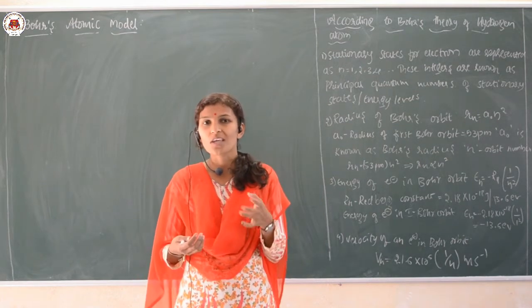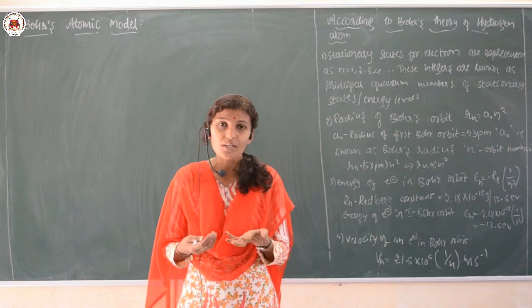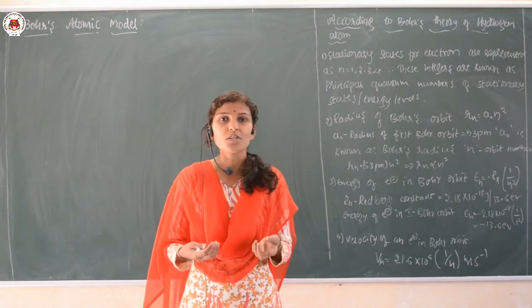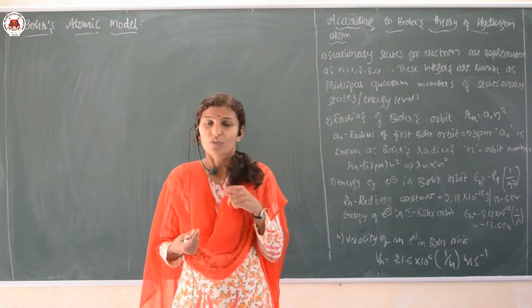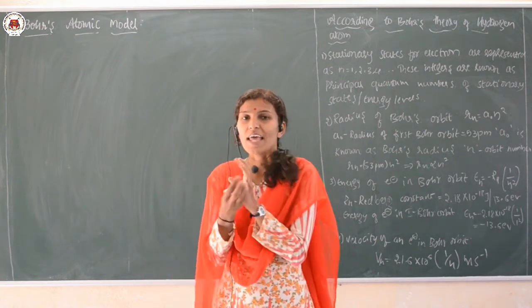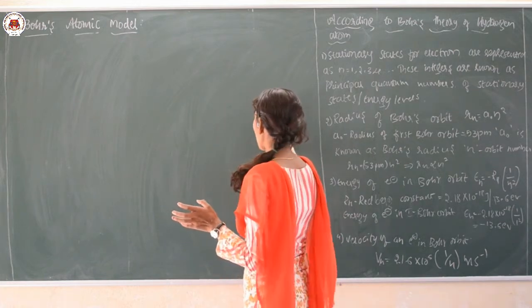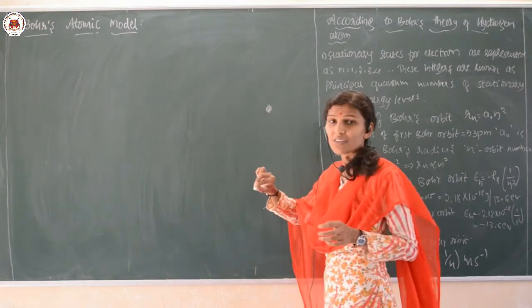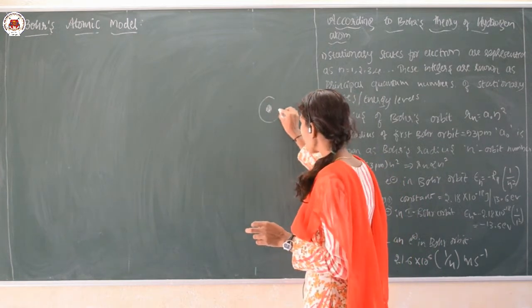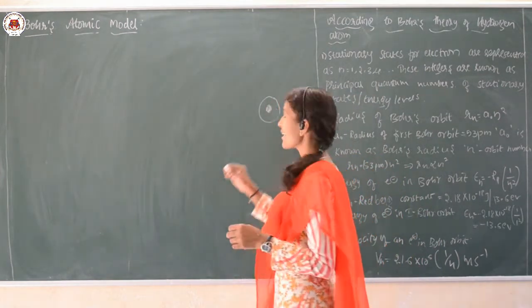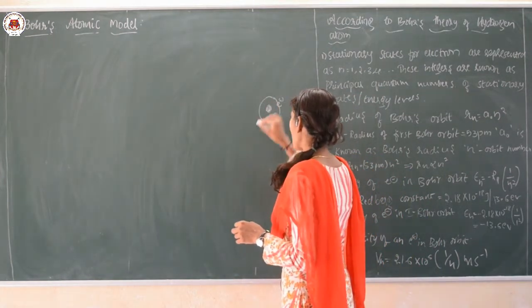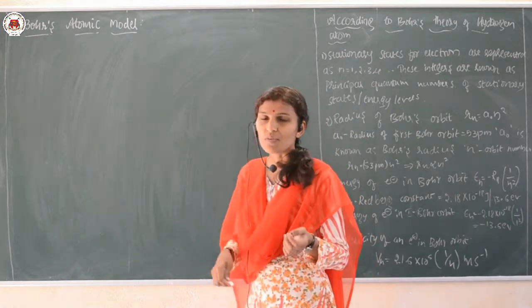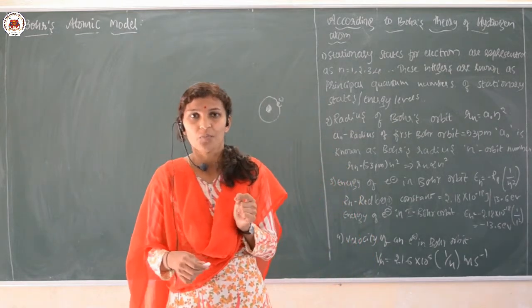Rutherford also contributed his own ideas towards the structure of an atom. What he said is, an atom consists of a positively charged nucleus which is present at the center, and the electrons are revolving around it. This idea was given by the scientist Rutherford, okay.